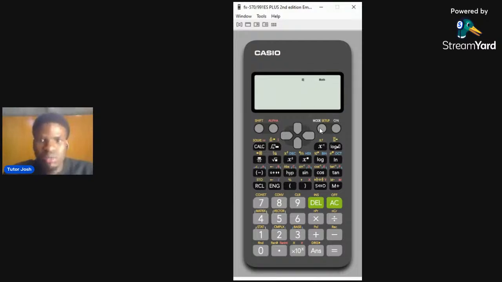So you are pressing shift mode. Number 4 is what? Radian, right? So you are pressing shift mode 4, not 3. I said 3 last time, so it's 4. So shift mode what? 4. So you can see now you're having what? R. Now let's move over to the first step.